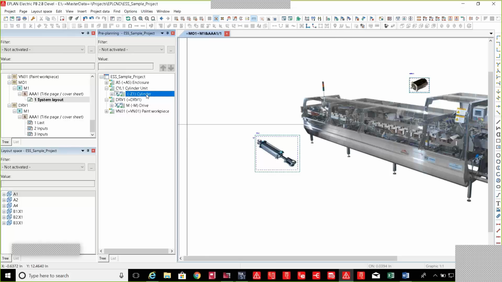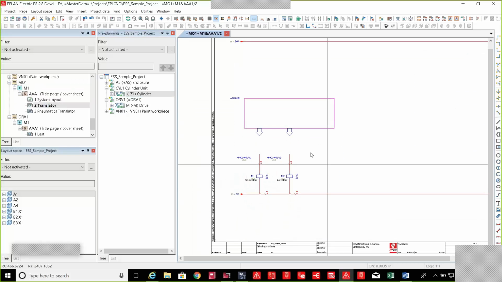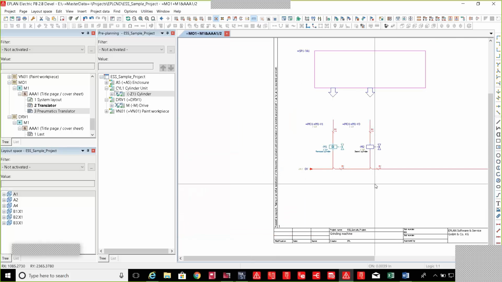And as I place that, when I go again and use that function to drag and drop it into my schematic project and number the devices here, I get the schematic data for the specific areas that I need, whether they be electrical design or whether they be pneumatic design. That information is clearly presented to us, and since all this information is cross-referenceable, we can click on it and jump over to wherever this object is placed and specified. So obviously, the high level of detail that we can associate to these planning objects enables us to mass produce and have greater speed in the production levels that we need.